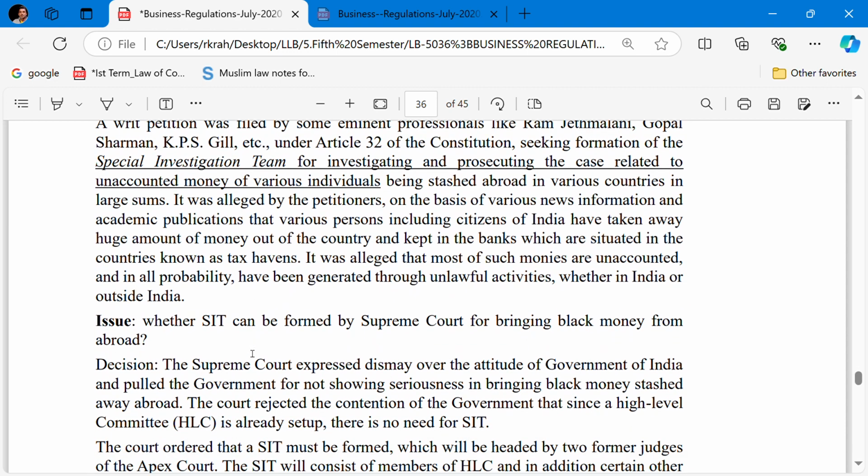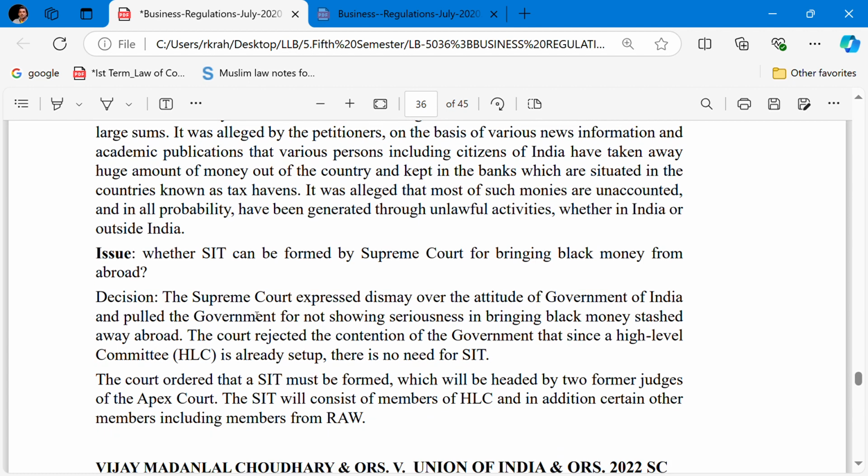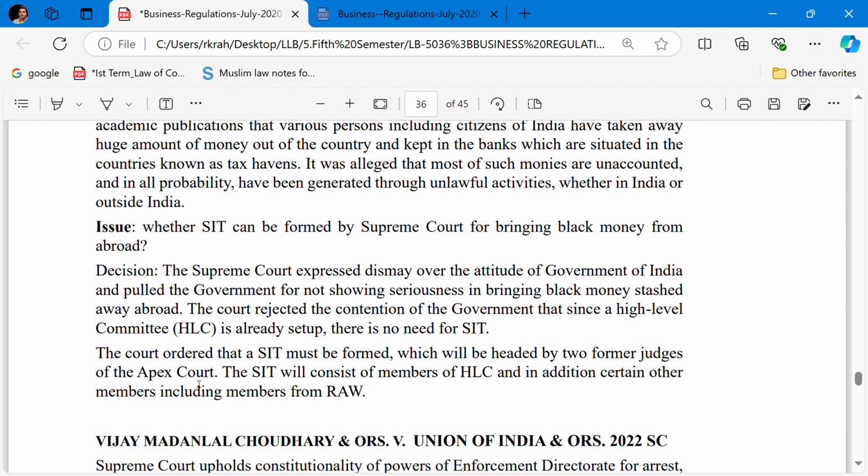The issue was whether the SIT can be formed by the Supreme Court for bringing back the black money from abroad. The Supreme Court expressed dismay over the attitude of the Government of India and pulled up the government for not showing seriousness in bringing back the black money stashed away abroad. The court rejected the contention of the government that since a High-Level Committee (HLC) is already set up, there is no need for the SIT. The court ordered that the SIT must be formed.